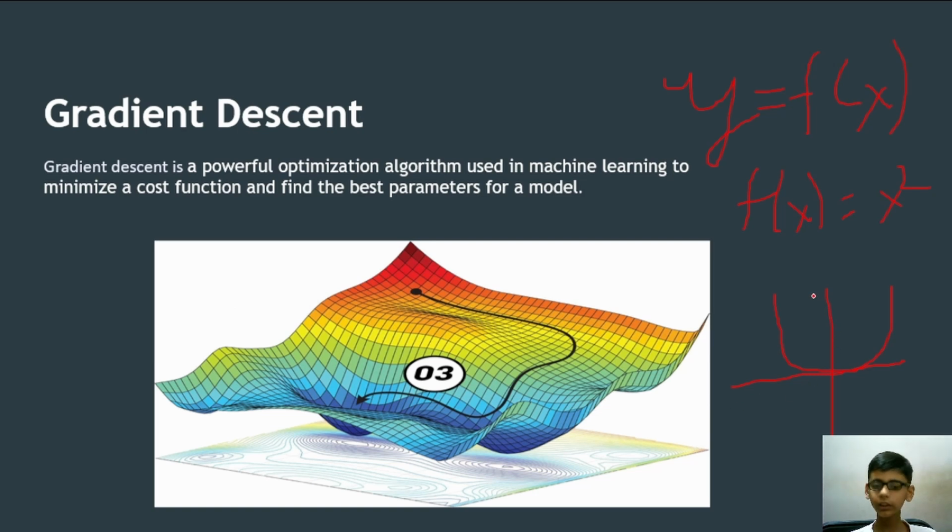Now the thing you need to do is start from any point we want. Let's choose this point or this point. There are so many points we can choose, because there would also be a graph and the value of every point can be calculated. So let's say we start from this point, and now we need to go to this point that has very low loss.